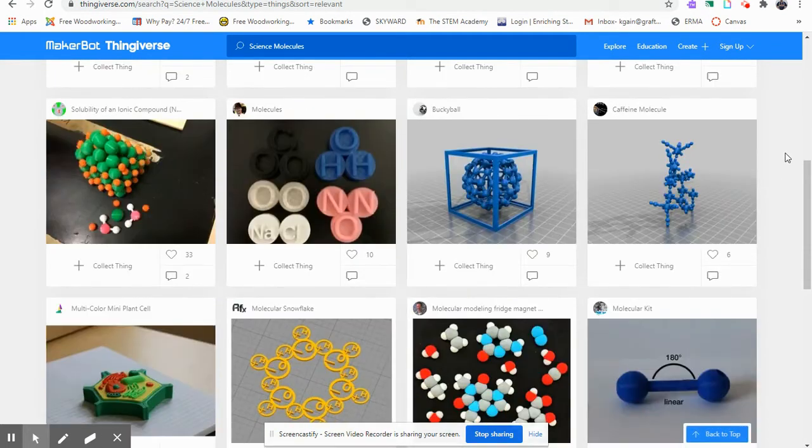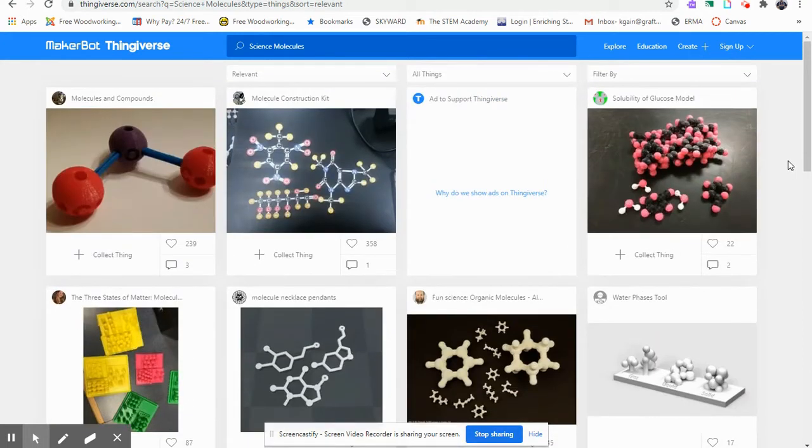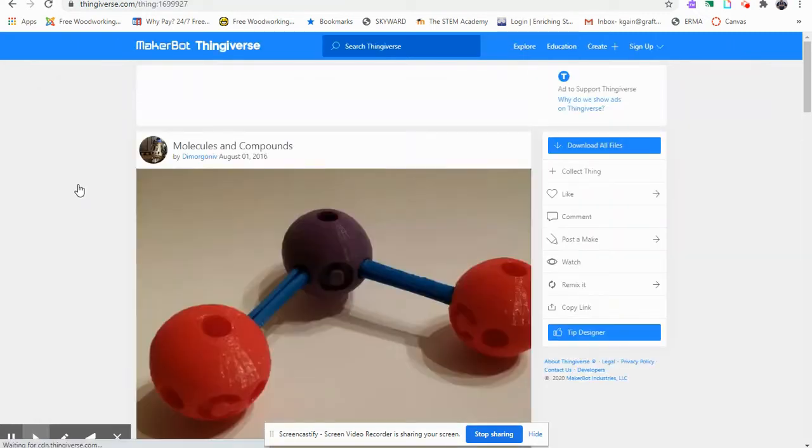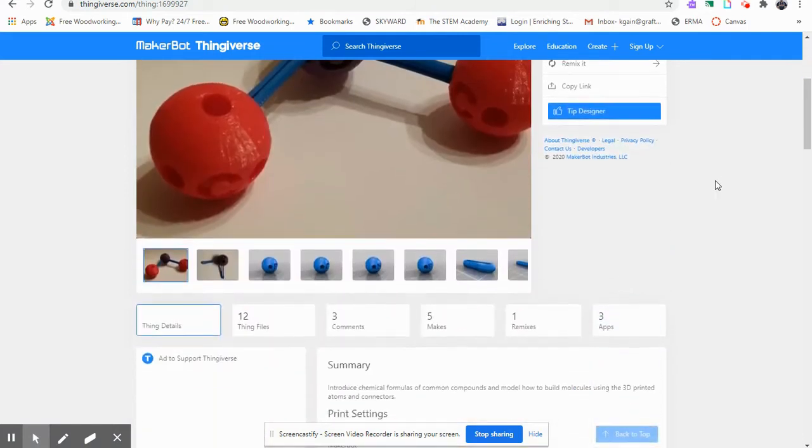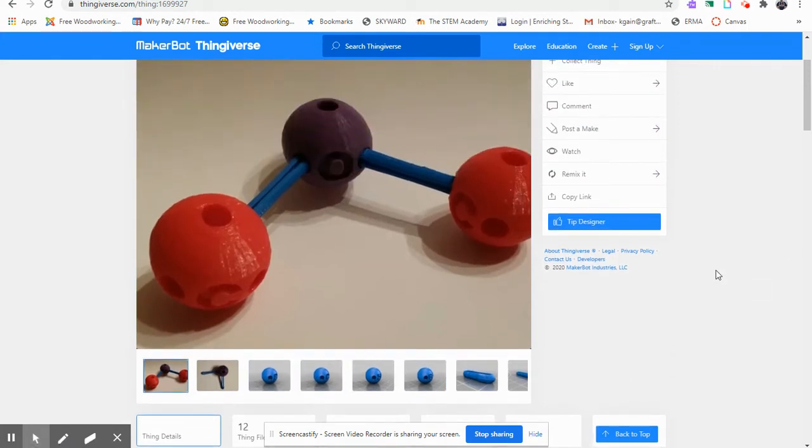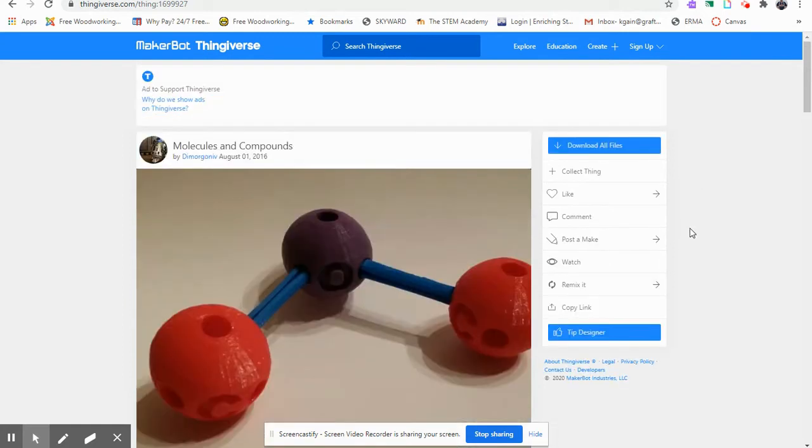Since the science department might not want to stick with a specific model, maybe there are components that might be needed for the classroom. I'll click on the first one, left click. You're going to see that there are multiple files in Thingiverse for you to download. Our current state of plastic is orange in the specific 3D printer area that I'm sitting at.